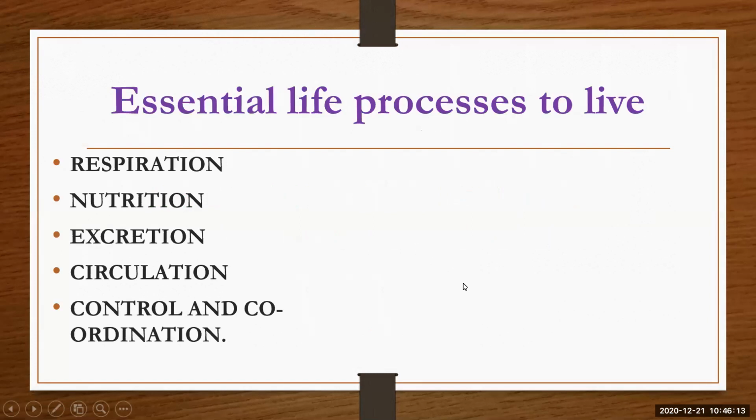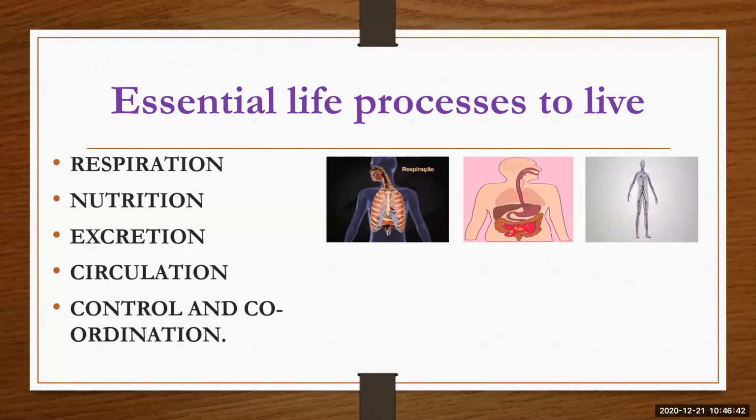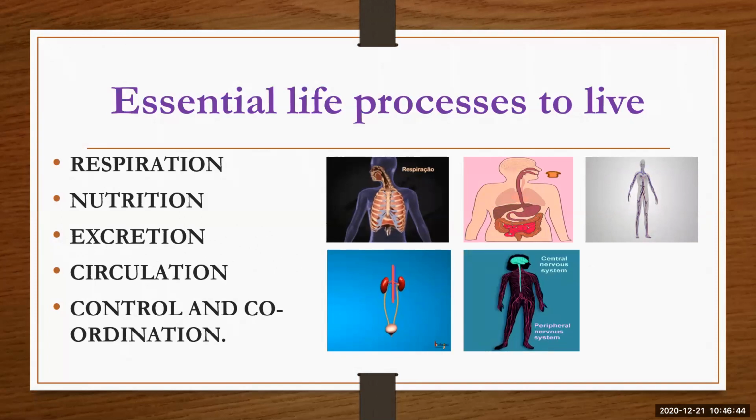Now, in that, we have studied about life. What is life? What are the processes? So, we have studied about the characteristics of life. And to survive in this world, our body performs such activities. Those are known as life processes. So, there are some essential life processes like respiration, nutrition, excretion, circulation, control and coordination. Okay, so these are essential life processes to live.